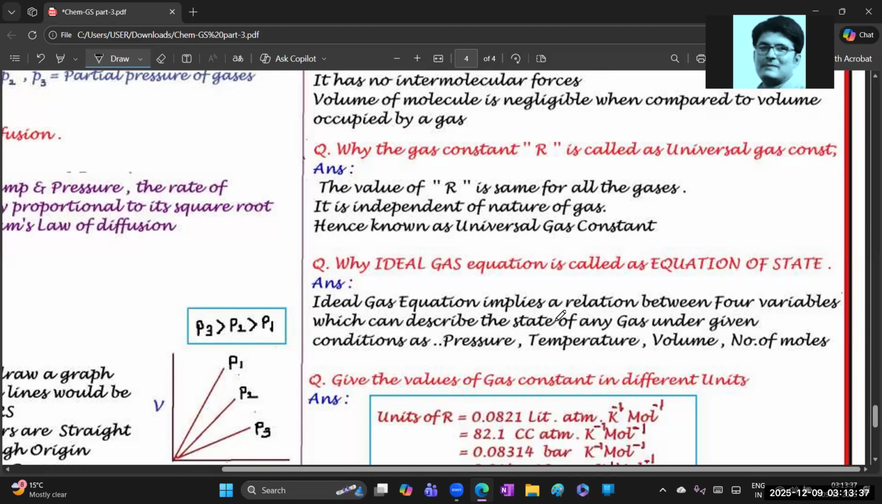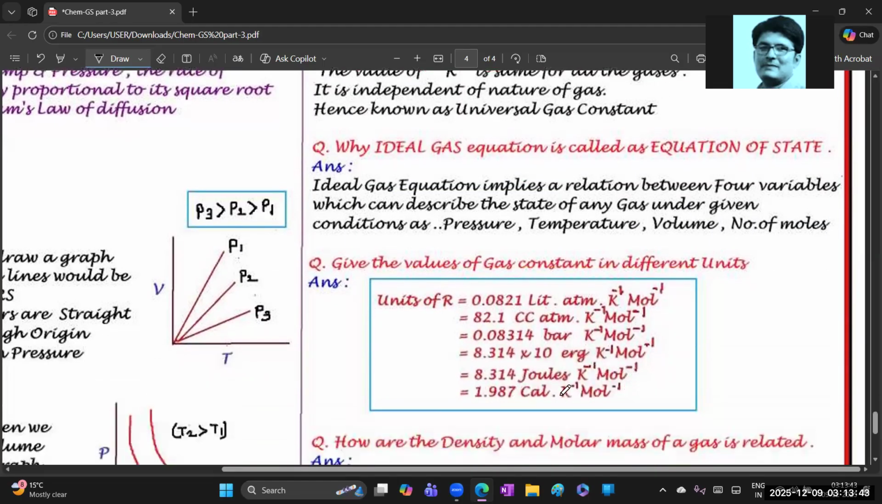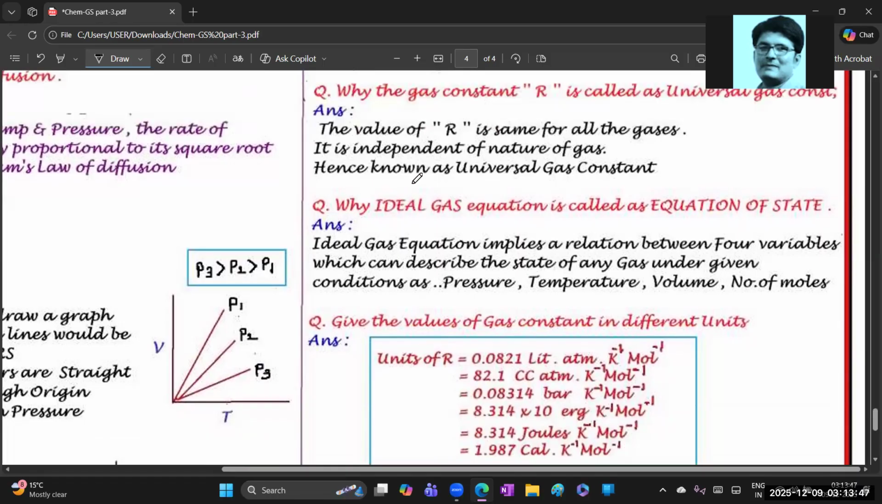And units. It is independent of the nature of the gas, and the values are also given here in SI units. Once again, the value of capital R is the same for all the gases. It is independent of the nature of the gas. That's it. These two points you need to cover.